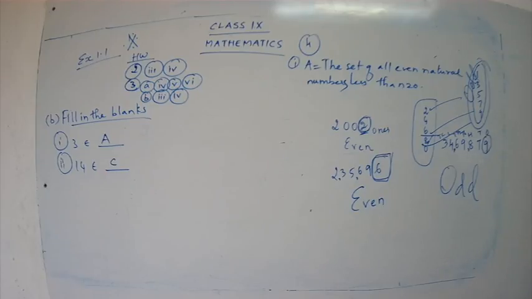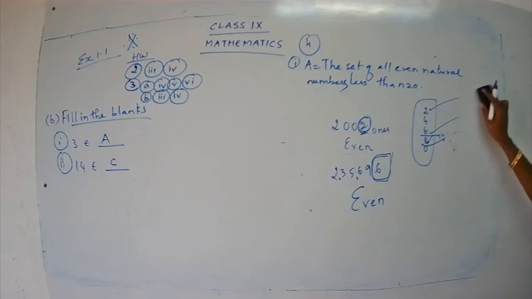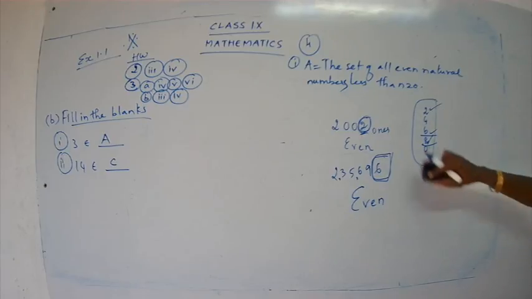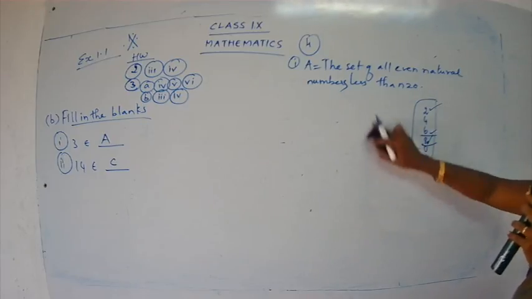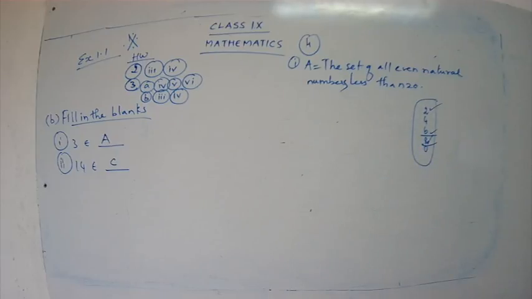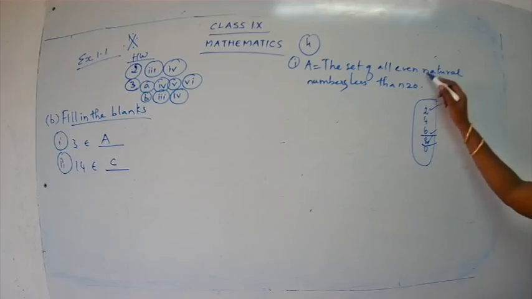Now here the question is to focus on even natural numbers. That is, we are just going to focus on the numbers that end with 2, 4, 6, 8 and 0. Now we have been given one more condition, that it should be a natural number.